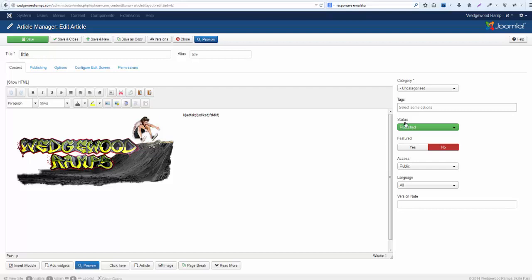When you see your status, you always want to make sure it's published. You can unpublish an article. Let's say it's about a specific event and it's already over. You can unpublish it here. If it's featured, all of your featured items will only show up on your front page. So if you want it to show up on your front page, you click here. And then let's just save and close. And we'll go on to the next one.